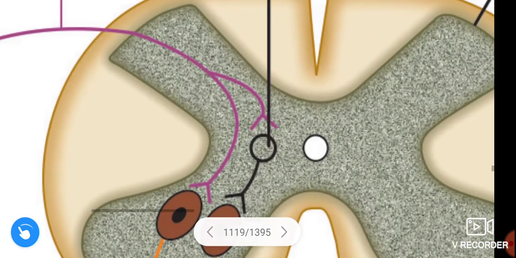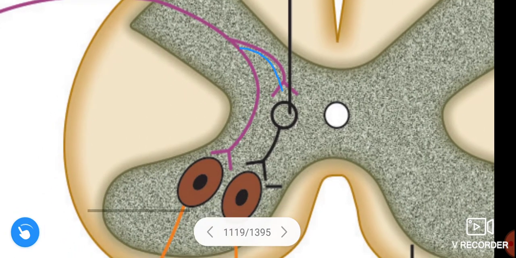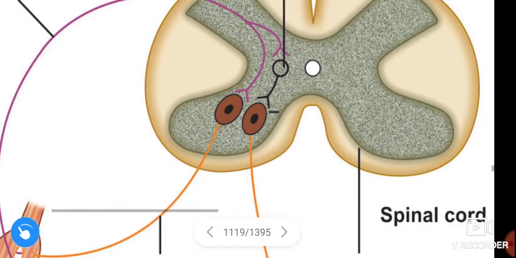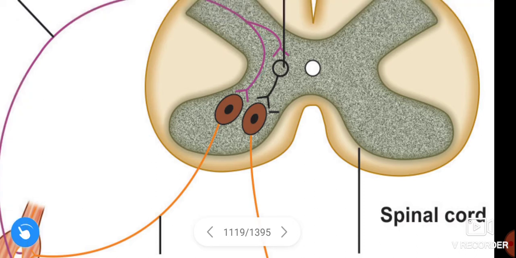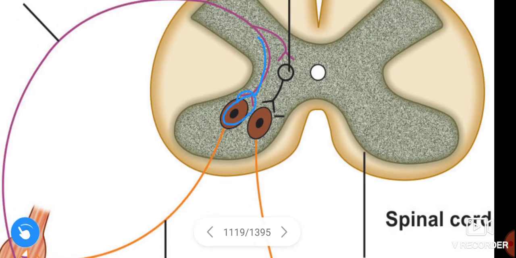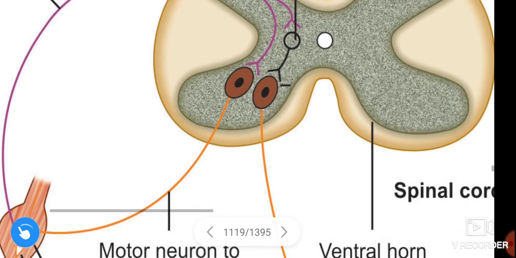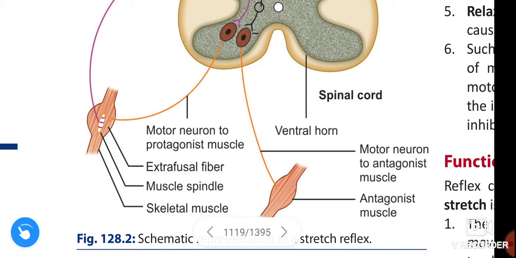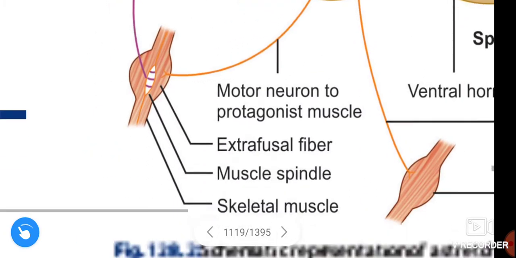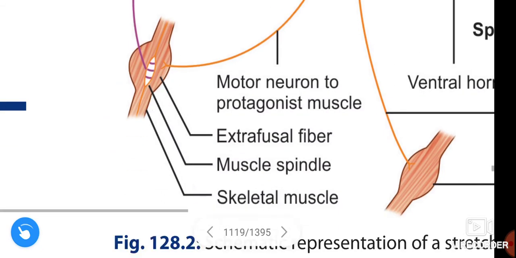This afferent fiber is divided into two branches, first branch and second branch. The first branch terminates monosynaptically. See here, only one synapse is present on the homonymous motor neuron, which is nothing but the motor neuron that supplies the agonist muscle. This is the agonist muscle.